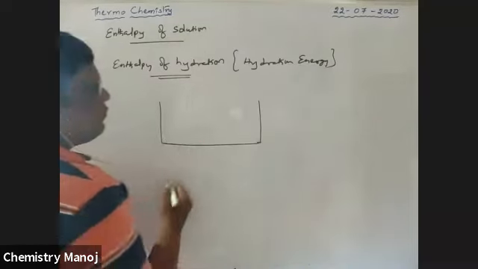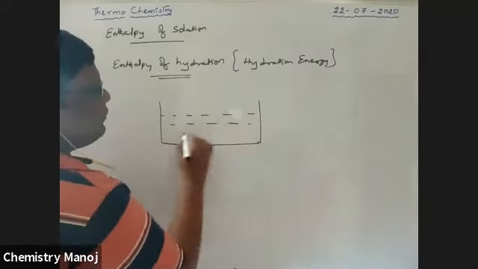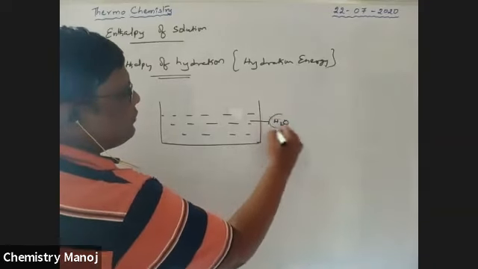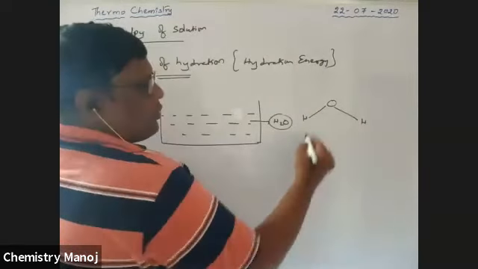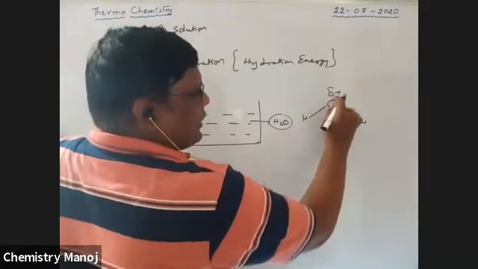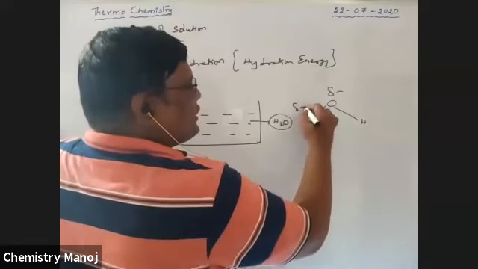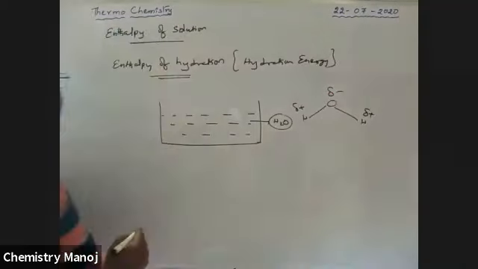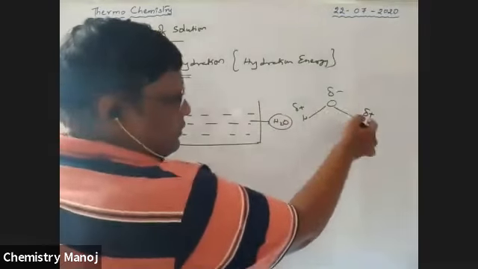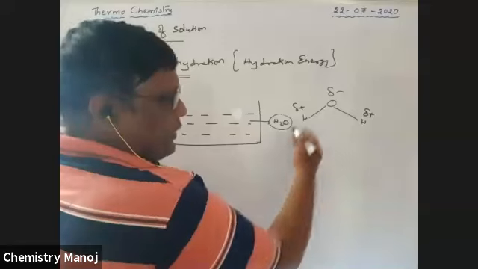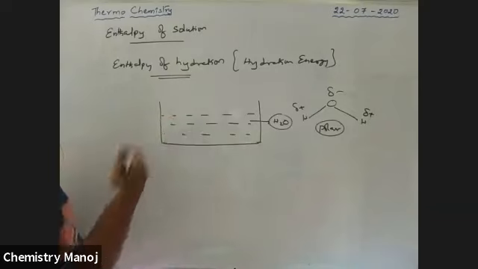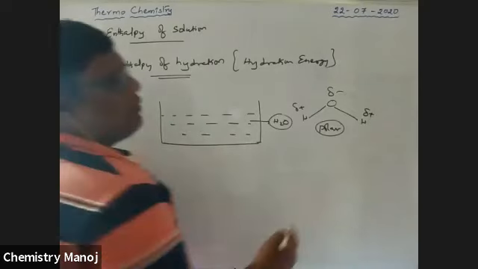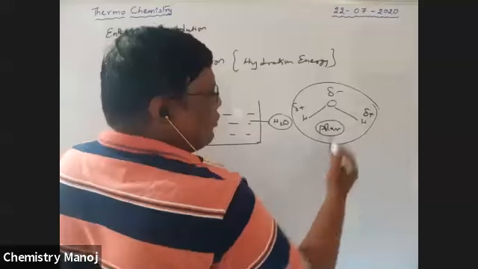See here, there is a beaker. It is full of water. This is the structure of a water molecule. Oxygen is more electronegative, so it has a partial negative charge. Each hydrogen has a partial positive charge, because oxygen is more electronegative than hydrogen. It is a polar molecule and a polar solvent.